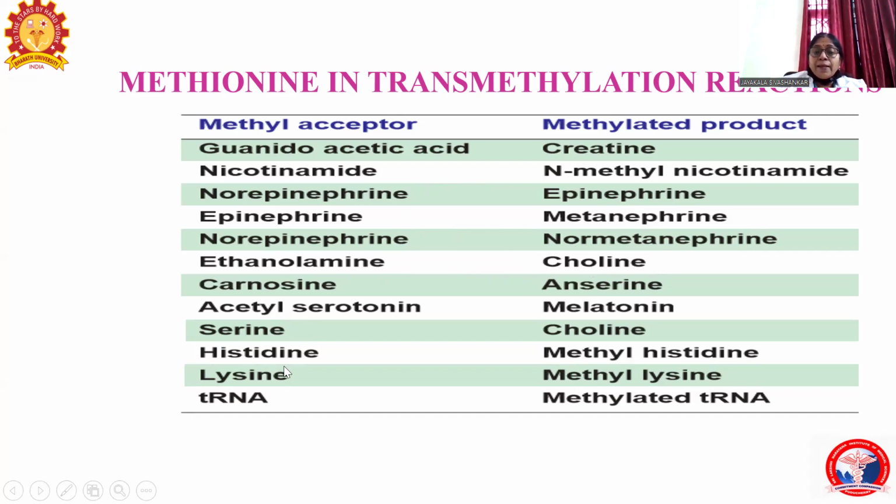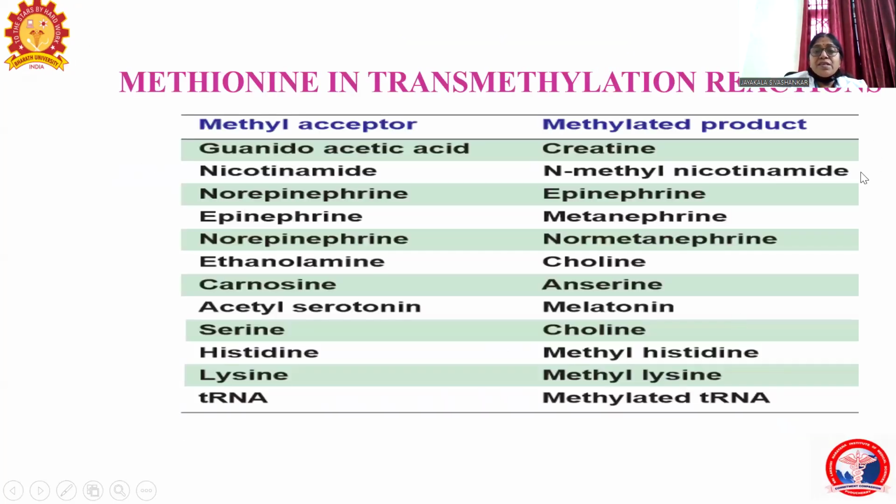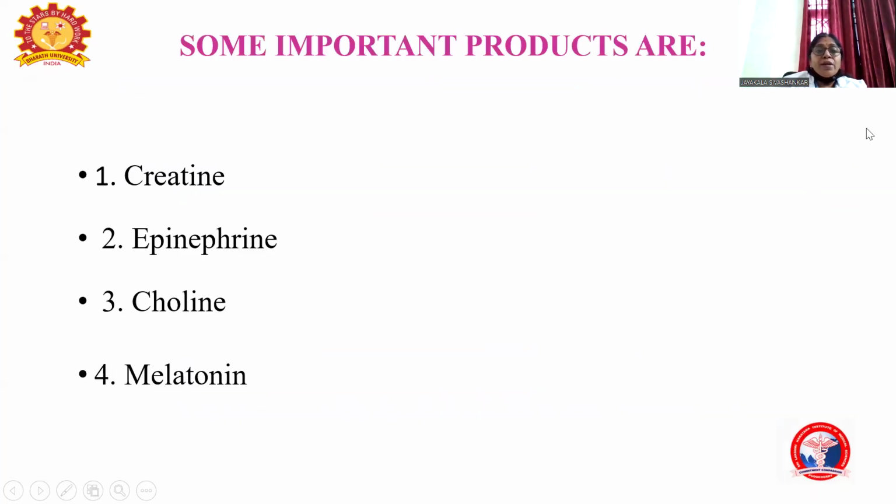And again, methylated lysine is called methyl lysine. Another name for methyl lysine is carnitine. Carnitine is a very important long chain fatty acid transporter. It's very important for beta oxidation. And methylated tRNA and methylated DNA are very important for translation and transcription. Now, out of these we'll see the important methylated products. One is creatine, the others are epinephrine, choline and melatonin. We'll see them one by one.